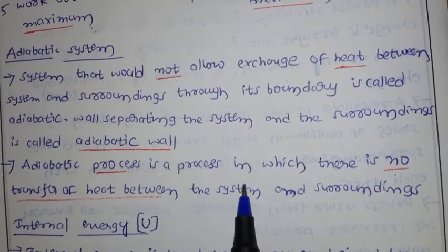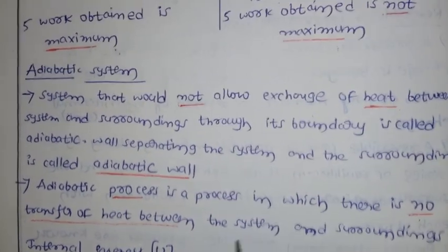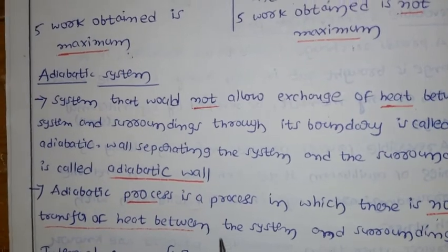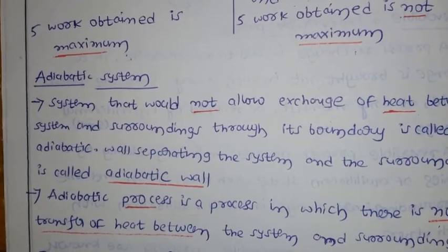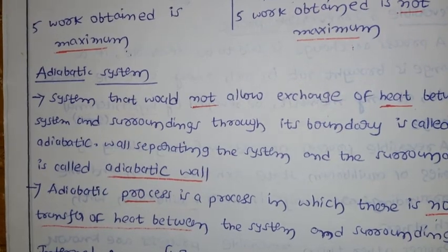Next, an adiabatic process is a process in which there is no transfer of heat between the system and surrounding. Already we discussed this one. So this is about the terms used in thermodynamics. Next, the term we have is internal energy, and that I will cover in another video.